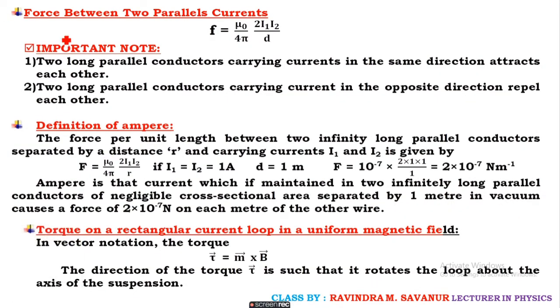And next comes the force between two parallel currents. The equation is given by F equals mu naught upon 4 pi, 2 I1 I2 upon d. A very important point is mentioned here: when two parallel conductors carry currents in the same direction, they attract each other. You have to remember this. Similarly, when two parallel conductors carry currents in opposite directions, they repel each other.